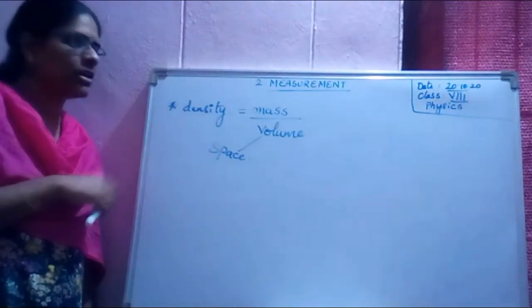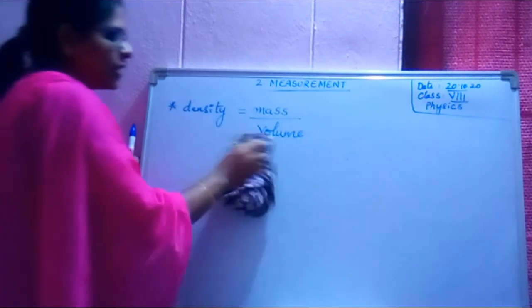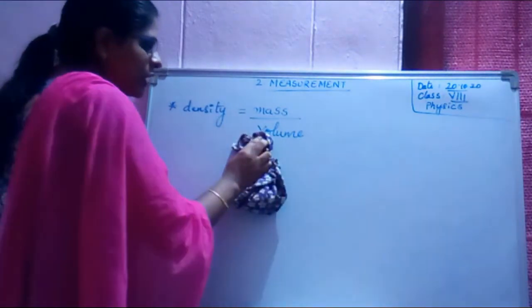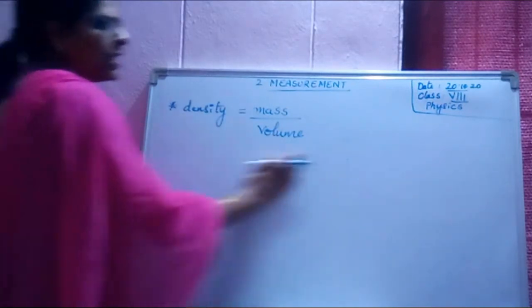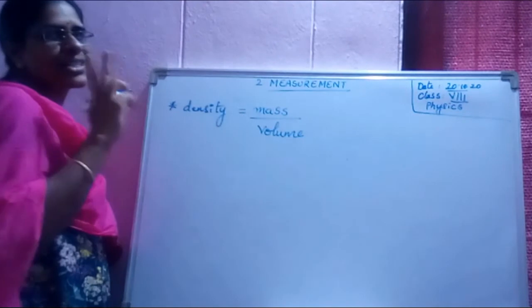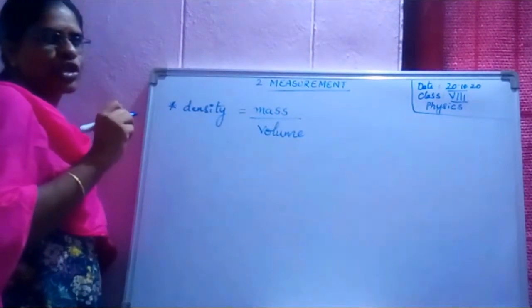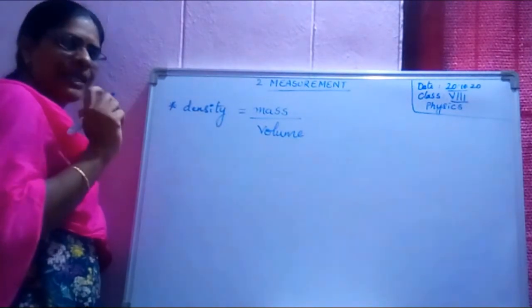Okay, children? Now, look here. If you know the definition, how to write the units? Anywhere we will use only two systems of units. FPS we won't use. We will use CGS and MKS.